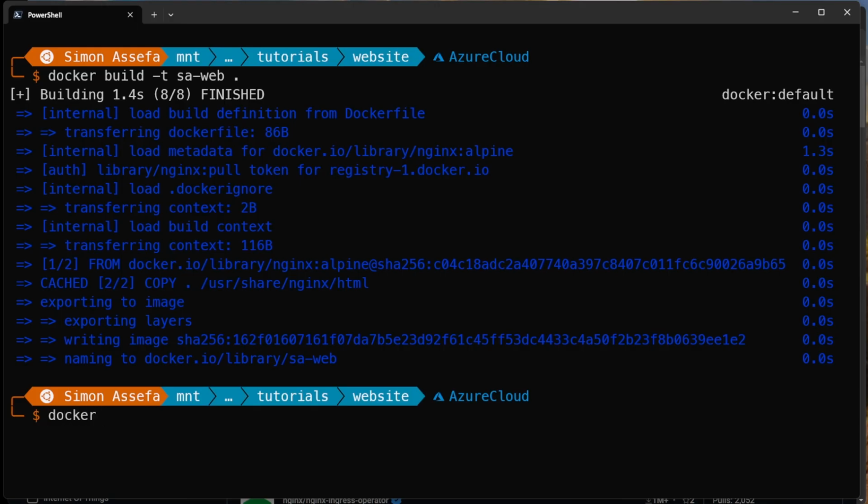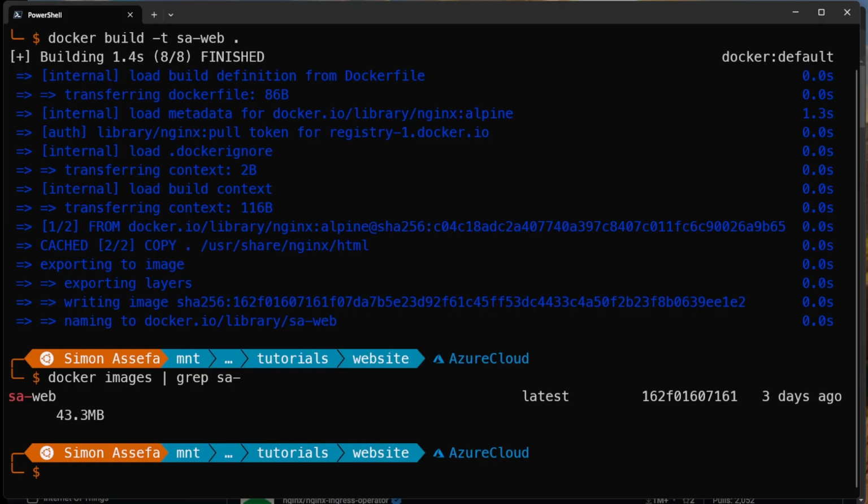So let's get the list of the images. Ignore the gray part, it's just to filter the images. And here you'll see one image is created with the same name we just gave. Okay, and this is the version. It's a default because we didn't give any version.